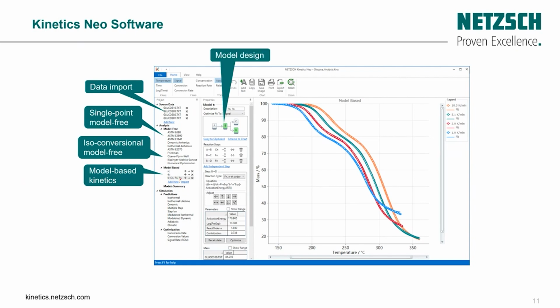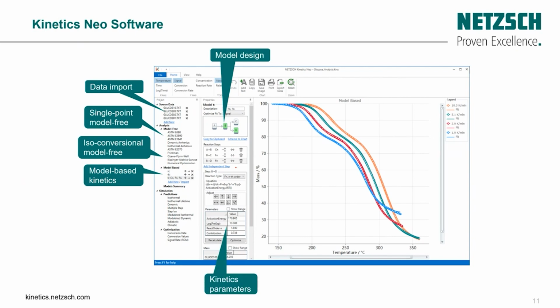Here we have also the model design. As we know in chemistry, it's not always that reaction A goes to B and B goes to C, only in a consecutive way, but it can be competing or independent. So our software can help us in this case to create the model design which can fit the experimental data.